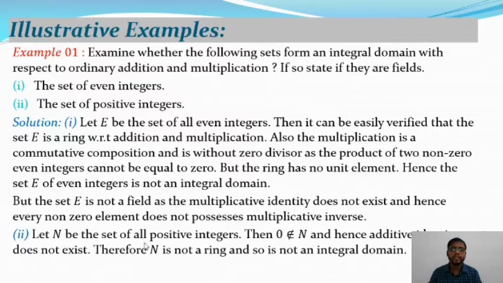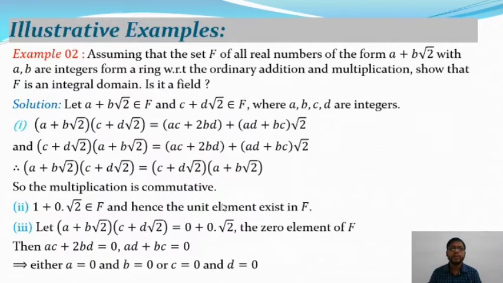Let N be the set of all positive integers, then 0 does not belong to N. So hence the additive identity does not exist. Therefore N is not a ring. Therefore if it is not a ring, it is not an integral domain in general. So now move on to the second example on field and integral domain. So here is the example.